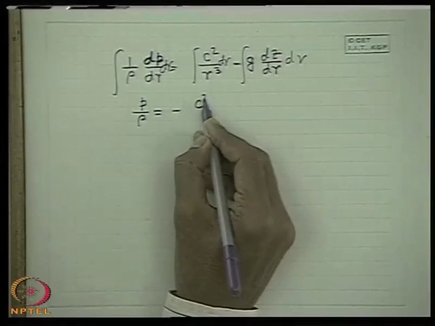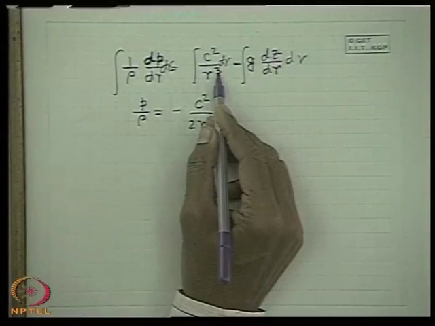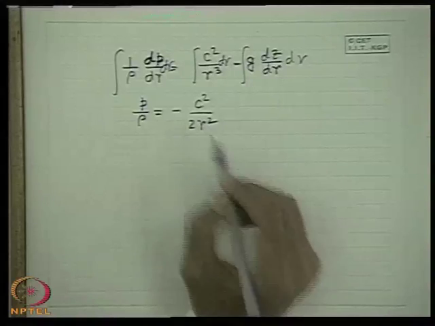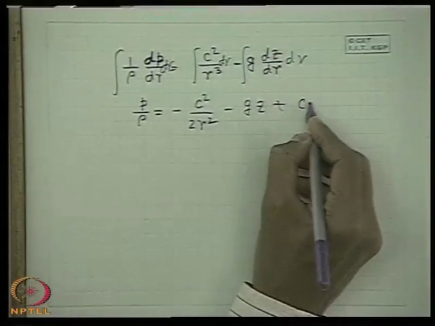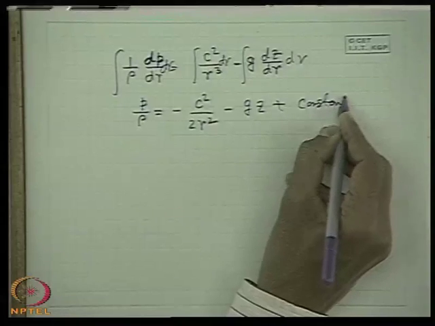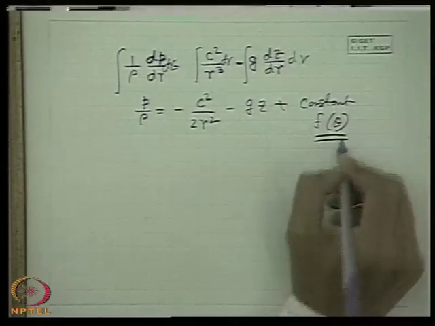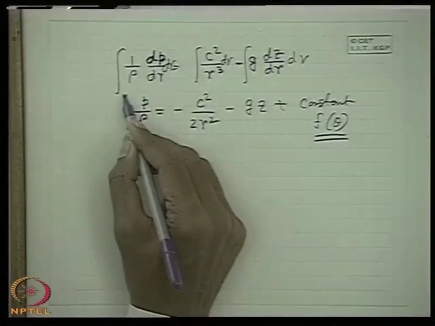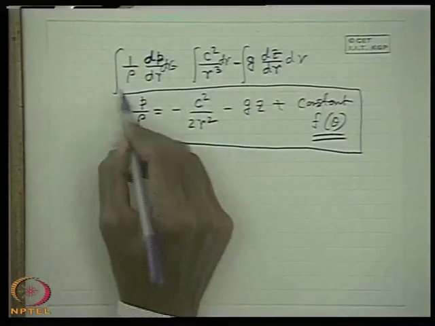Minus c square by 2 r square, from r to the power minus 3 plus 1, r to the power minus 2 divided by minus 3 plus 1, minus 2, minus g z plus a constant, which, in case the gravitational force field is prominent, will be a function of theta. I do appreciate it. So this is the pressure field in a free vortex.